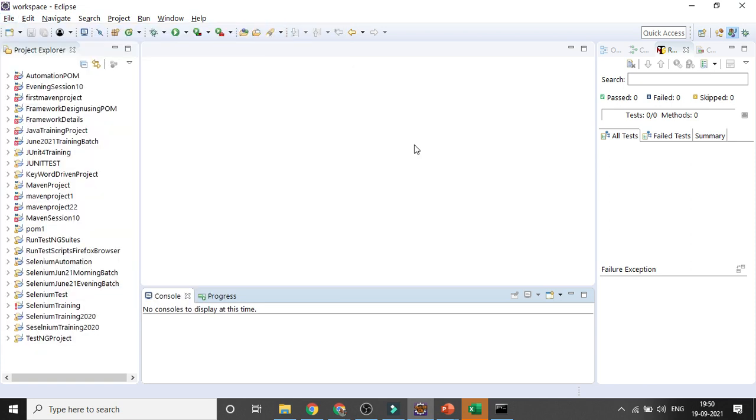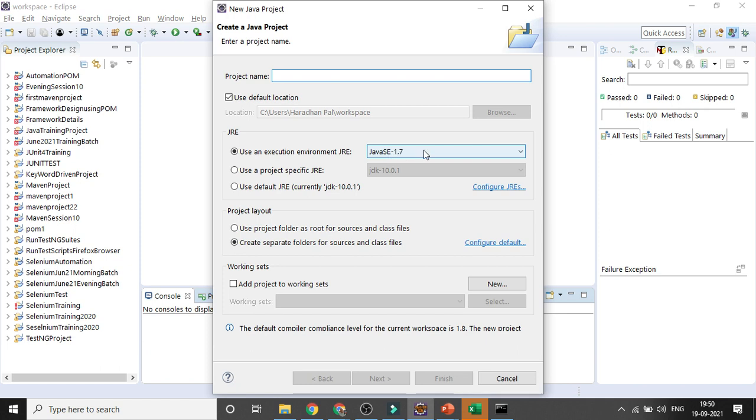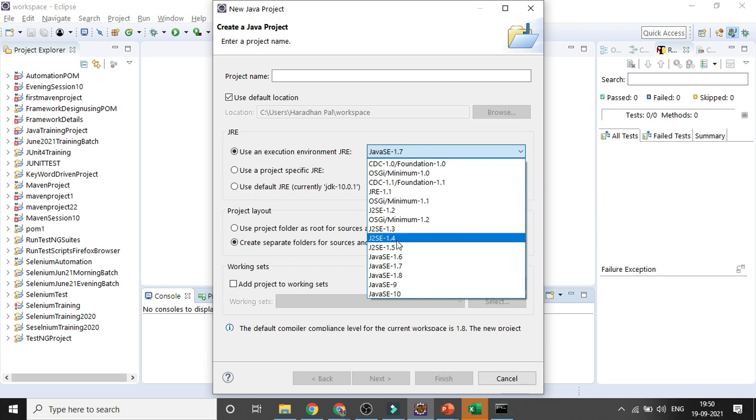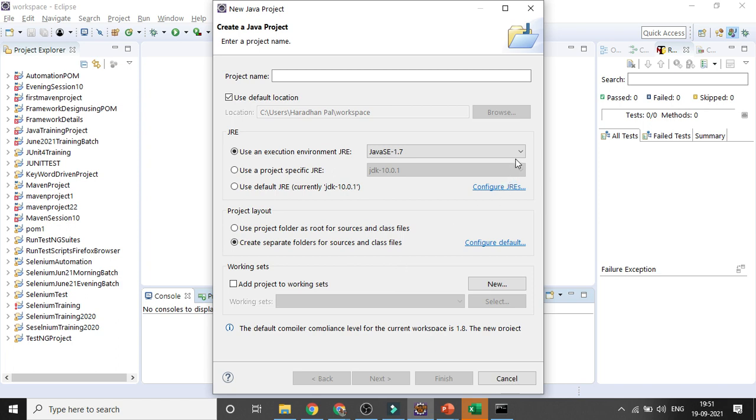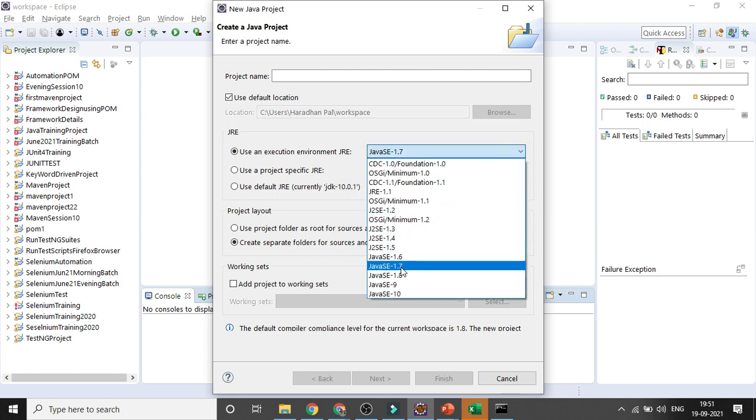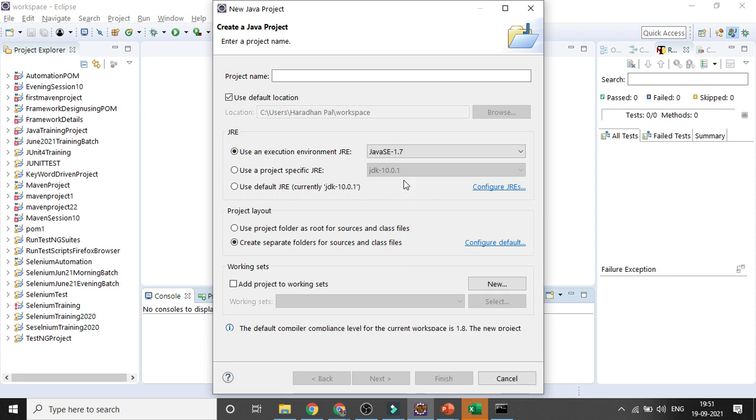Here, please select the version as JavaSE 1.7. Do not select more than that, because from Java 9 onward, if you select a lot of things, you need to add them. Most testers are still not comfortable with that, so I initially prefer that you select 1.7, so that most of your problems will be fixed. Do not select more than 1.8. I think it's better to select 1.7 or 1.8. I always select 1.7, and based on that, it automatically works.